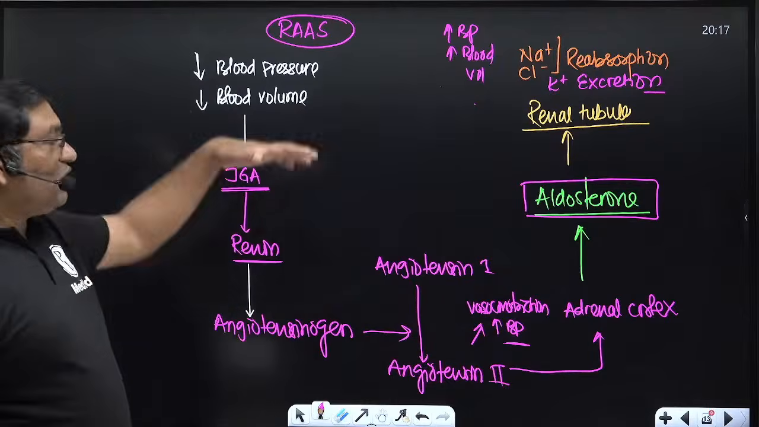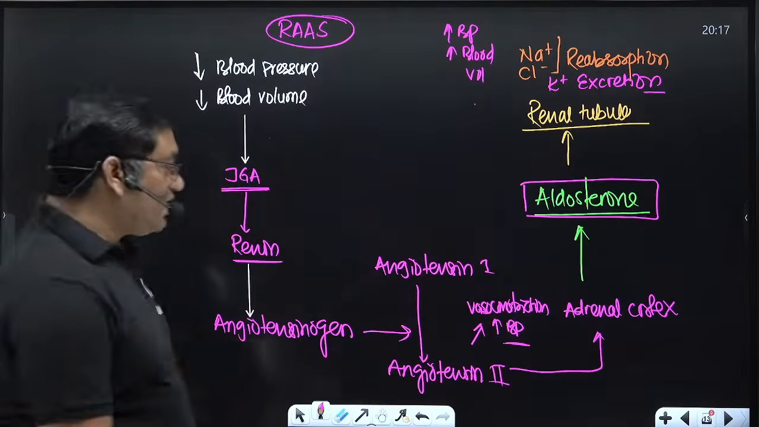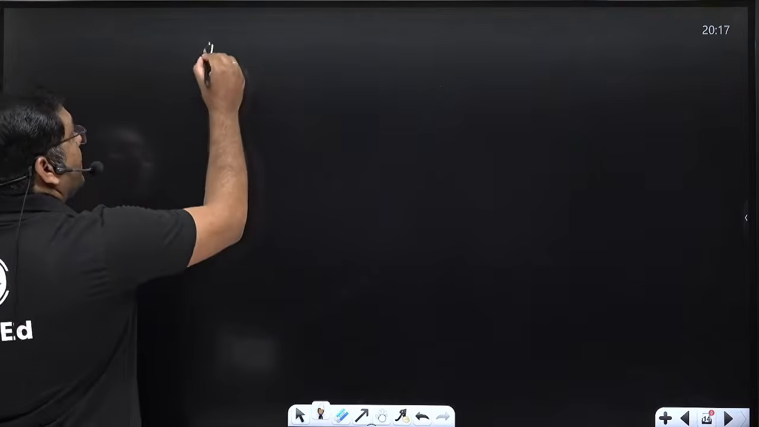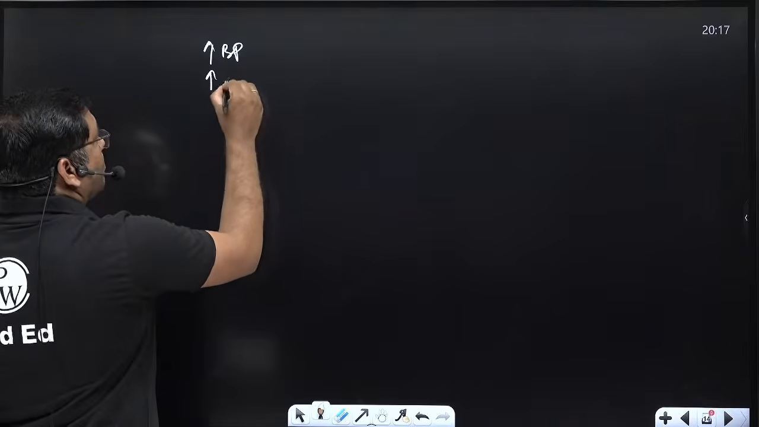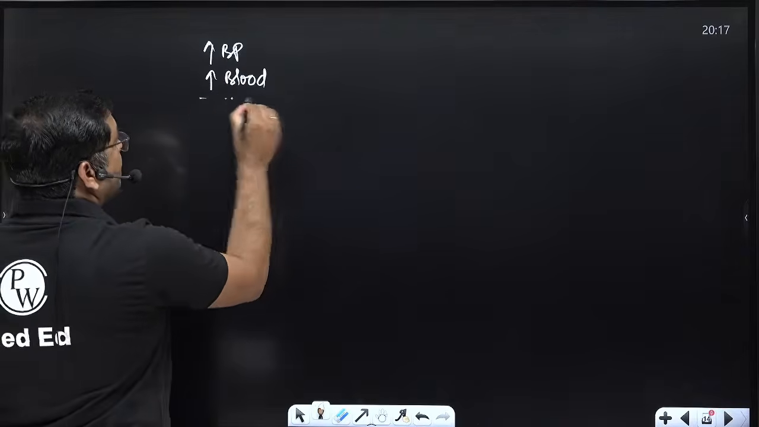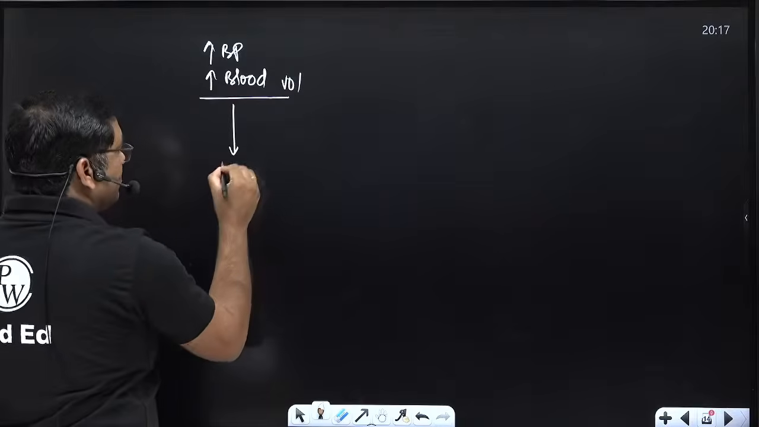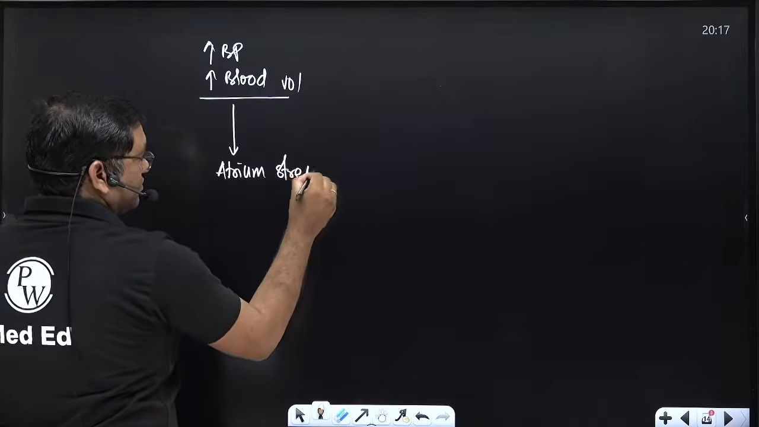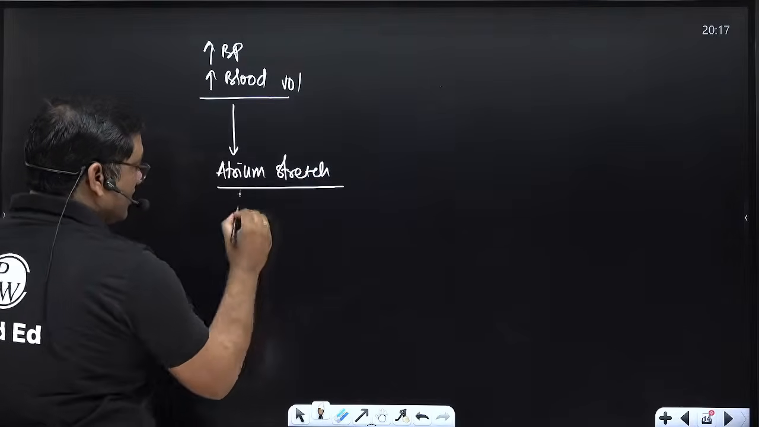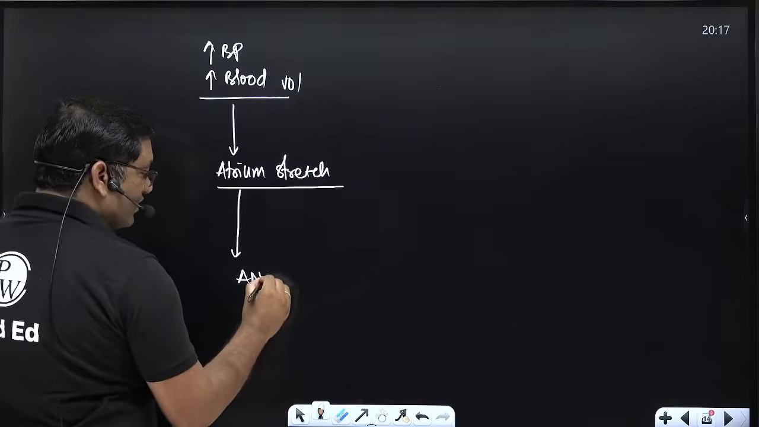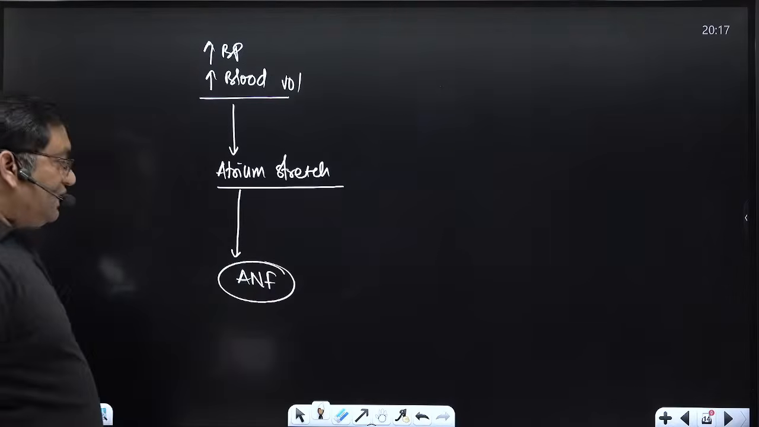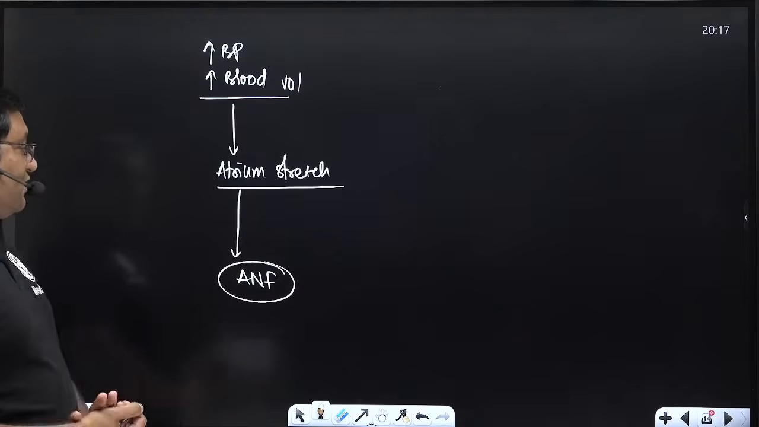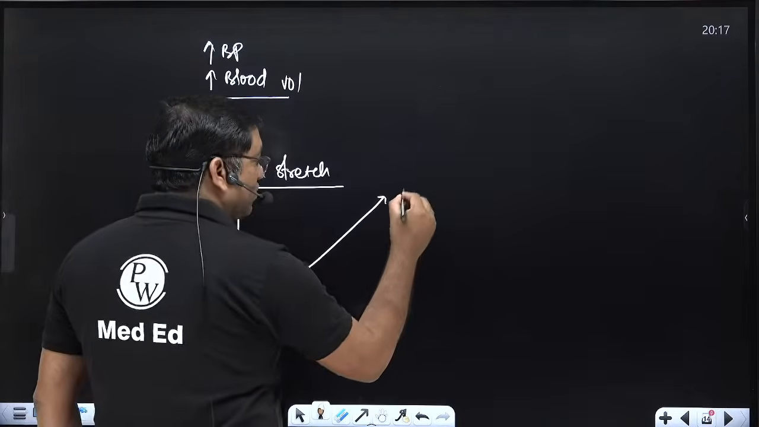Okay, so this is how the renin angiotensin aldosterone system acts. Then the second: when there is increase in the blood pressure or increase in the blood volume, stretching of the atrium occurs. The atrium stretches, so there is release of atrial natriuretic factor.